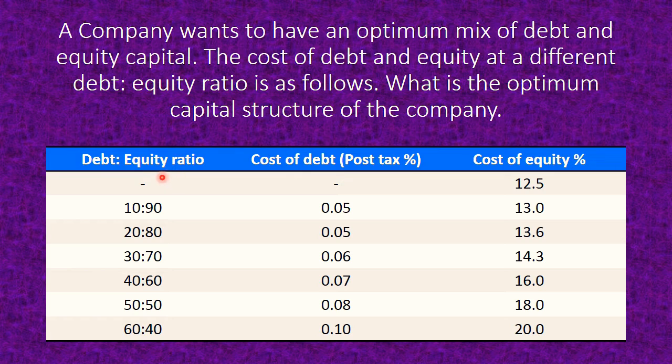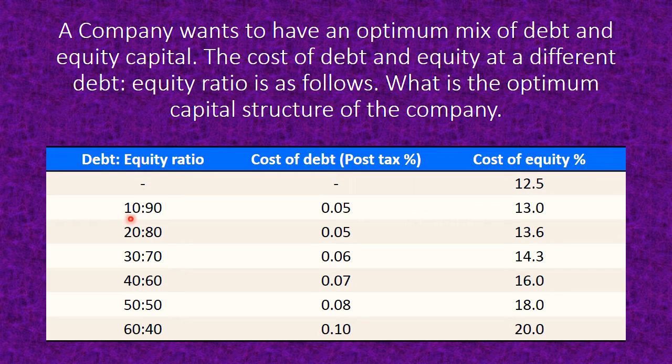Debt equity ratio means the composition of debt as well as equity. The first case is when the company goes for 100% equity. There is no ratio and only the cost of equity, which means the company is going with 100% equity. The overall cost of equity is 12.5%. Cost of debt is not there.